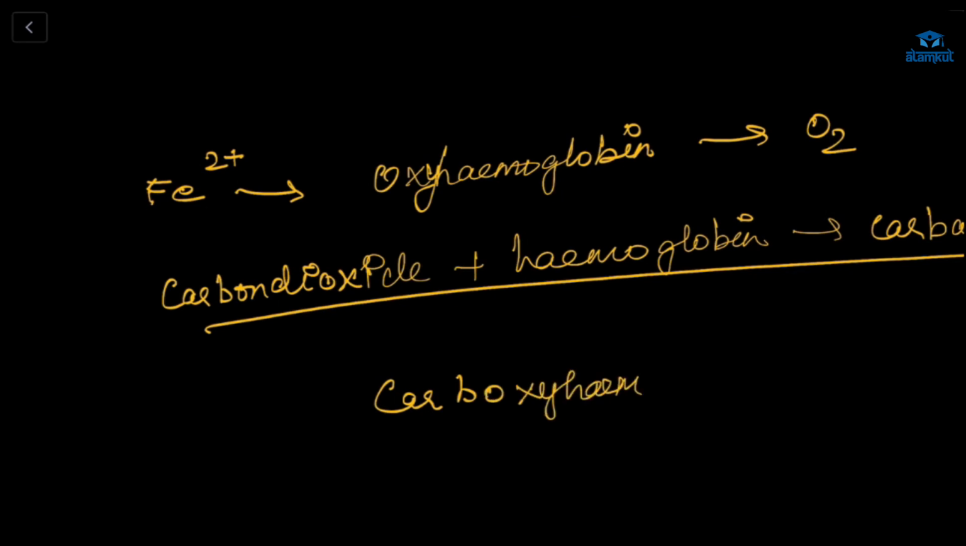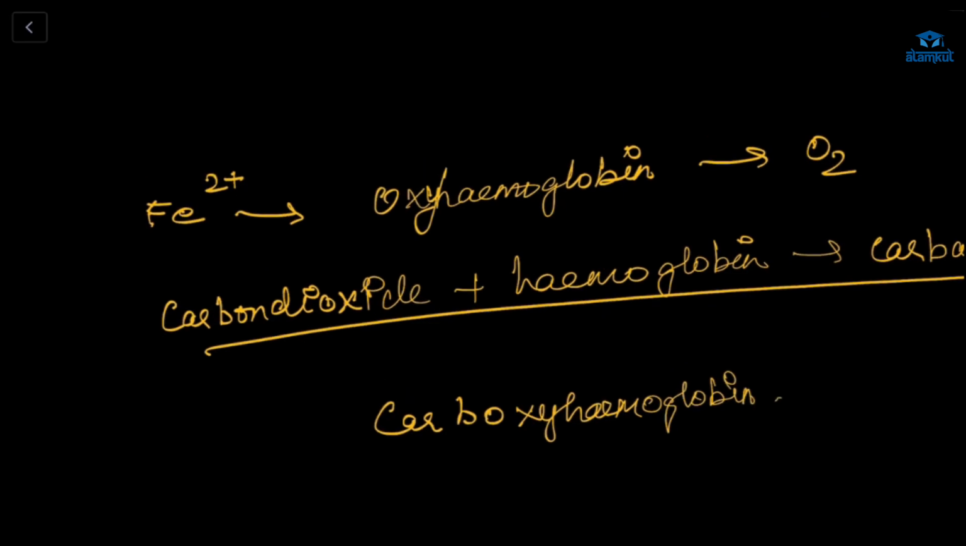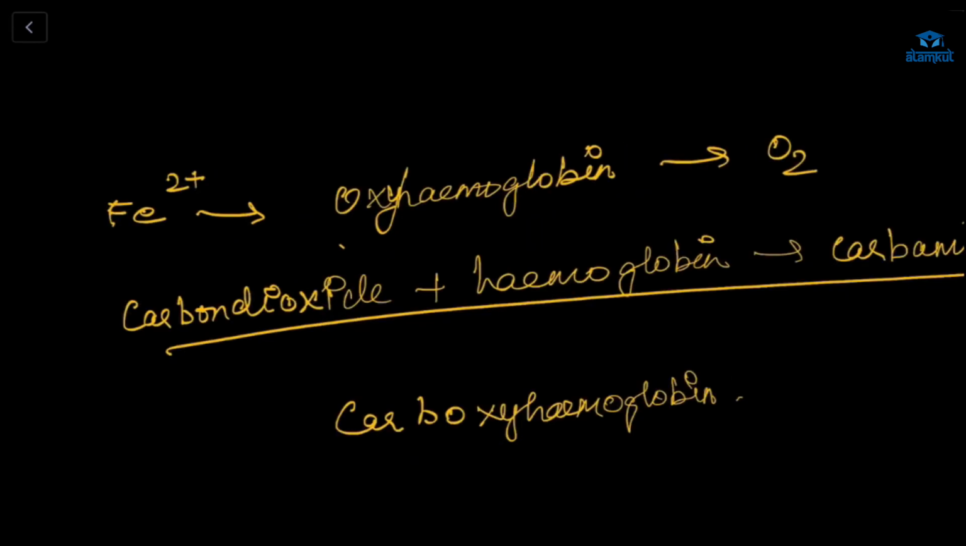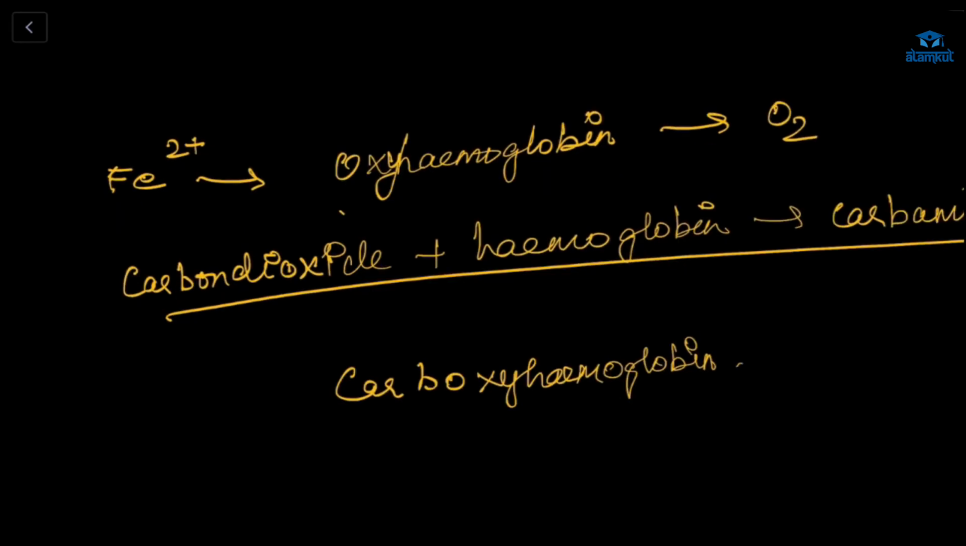carboxyhemoglobin. Okay, because of which the hemoglobin cannot carry oxygen, right? We need oxygen, so the oxygen supply is cut off because the carbon monoxide is binding with hemoglobin, and this is called carbon monoxide poisoning.